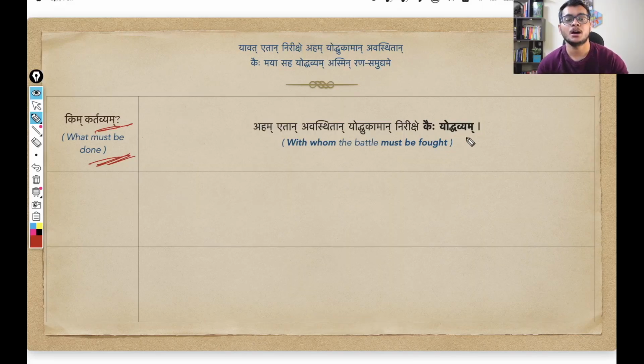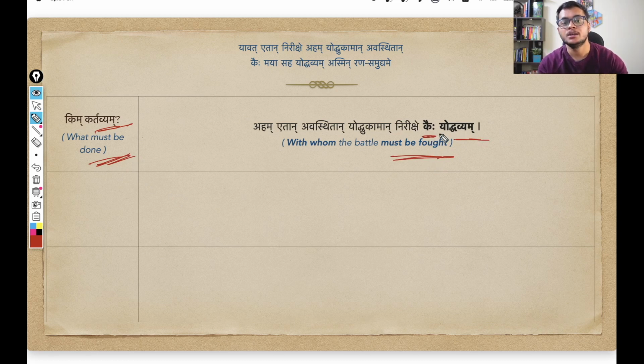And so far we have seen in the shloka that Arjuna is saying to Krishna that I observe all those Kaurava warriors who are so desirous of fighting. And then the question is, what must be done? What must be done with them? And the answer is yodhavyam, that it must be fought. The war must be fought.